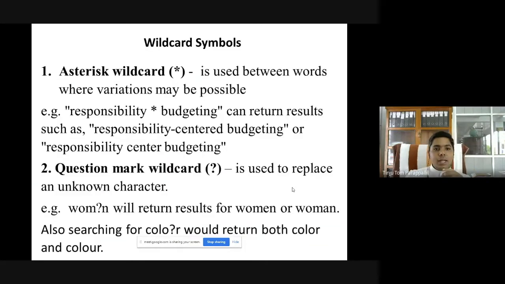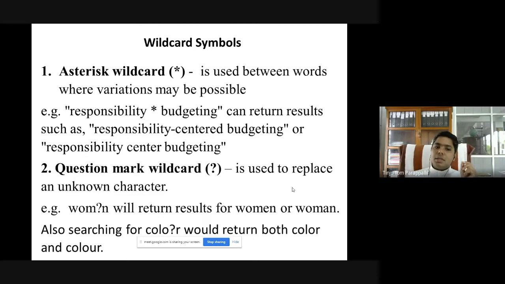Then another one is wildcard symbols. There are two types of wildcard symbols. The first one is the asterisk wildcard. It is used between words where variations may be possible. So, responsibility budgeting can return results such as responsibility centered budgeting or responsibility-centred budgeting. See, if you just enter responsibility and budgeting, it will provide only results that contain these two terms. So if you want to include some other terms in between, put an asterisk sign in between, and it will give us results with responsibility centered budgeting or responsibility-centred budgeting.